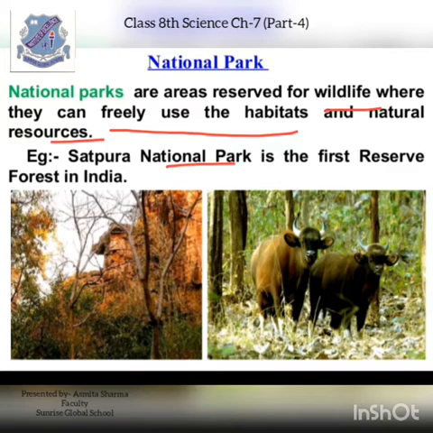Rock paintings are found in these shelters. A total of 55 rock shelters have been identified in Panchmahari bioreserves. So if we speak about Panchmahari bioreserves, there are 55 rock shelters that have been found there. Rock shelters are generally shelters that are made into the rock. Now there are also rock paintings on those shelters. Figures of animals, men fighting, hunting, dancing and playing musical instruments are depicted in these paintings.